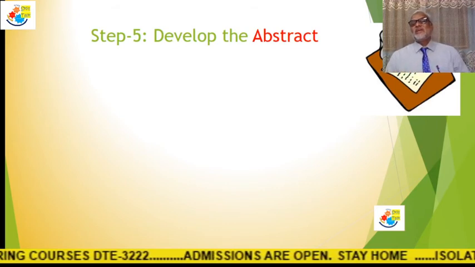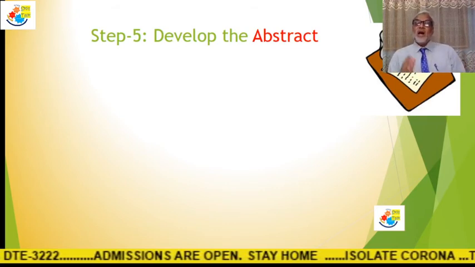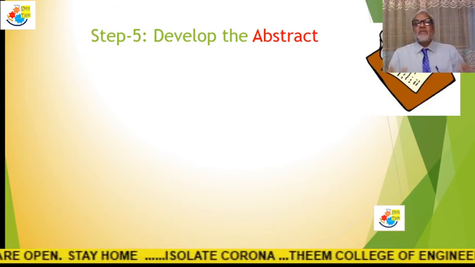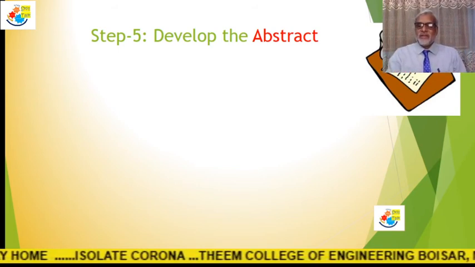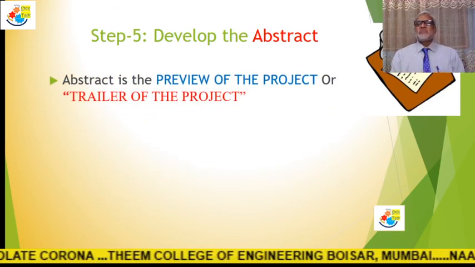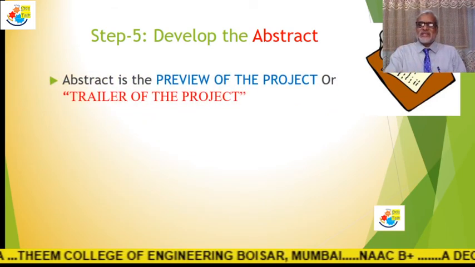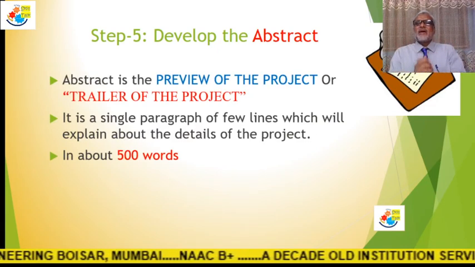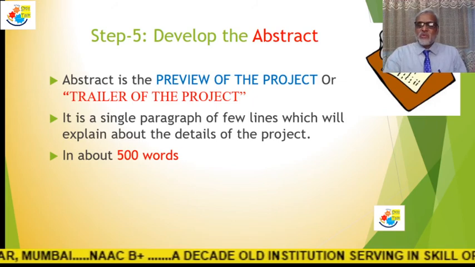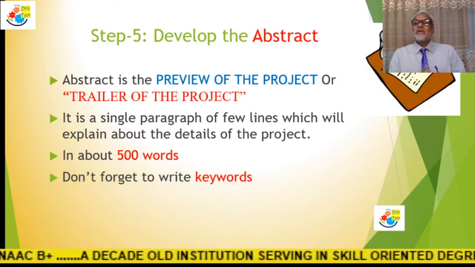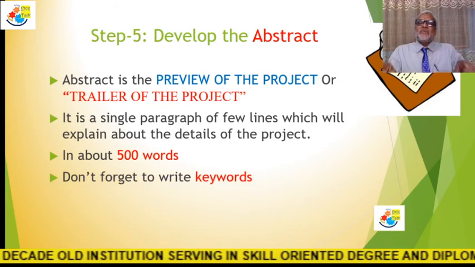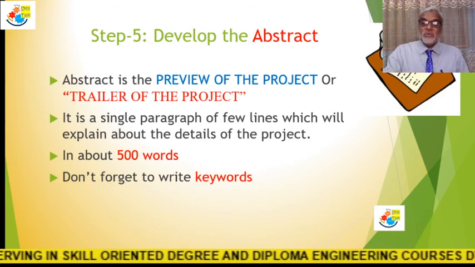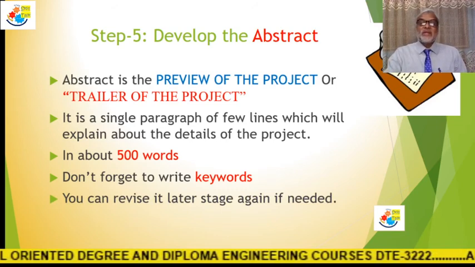So next, develop the abstract. After doing the literature survey, writing down the title, and finalizing the problem statement, you need to write an abstract. Abstract is a trailer of the project. It's a preview of the project. It should be a single paragraph, a few lines, maybe 500 words. Don't forget to write keywords in it. You explain completely. When somebody reads the abstract, he should be very much interested to read your complete project.